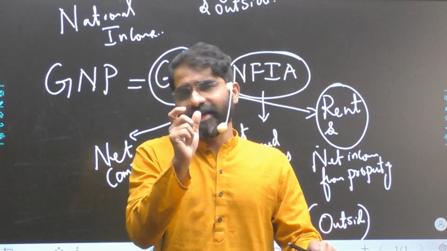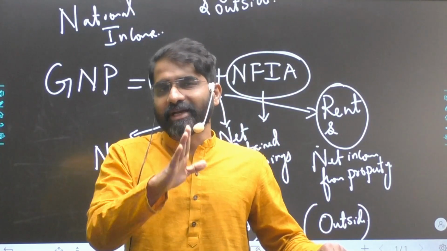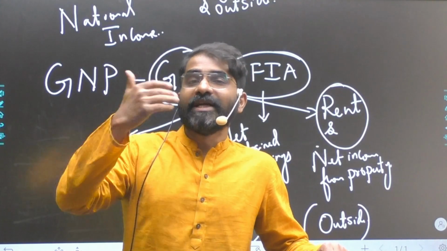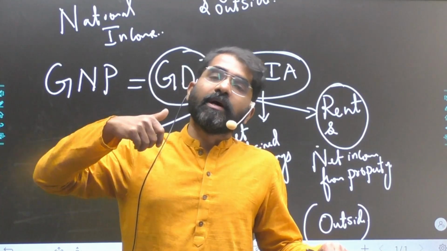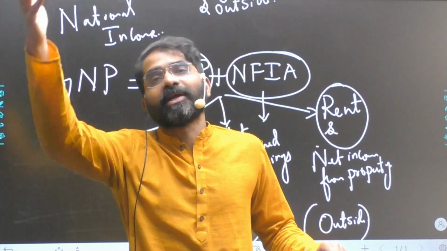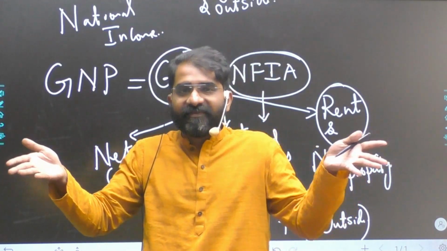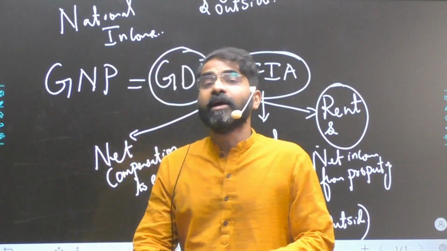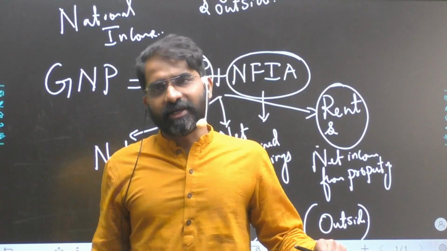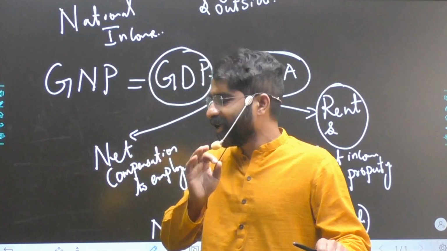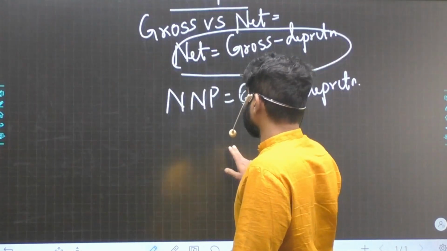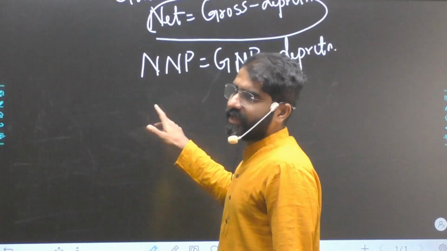So that area should be very clear. Don't get confused between citizenship, etc. It's not about all Indians who are working in India or who are working abroad. There are multiple definitions in the book and you get confused. No, it is about the normal resident of the country, and how do you identify a normal resident? As simple as that. That logic should be very clear. Okay. So once these concepts are clear, questions are very easy here.